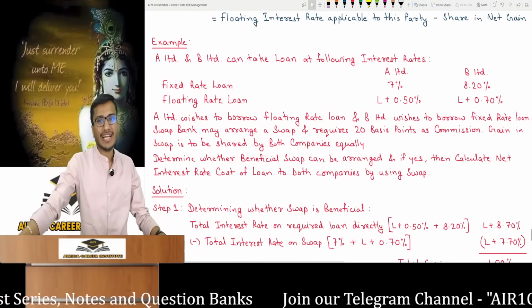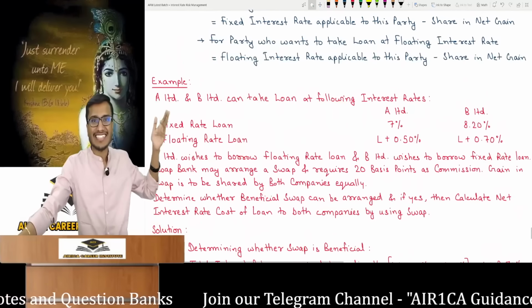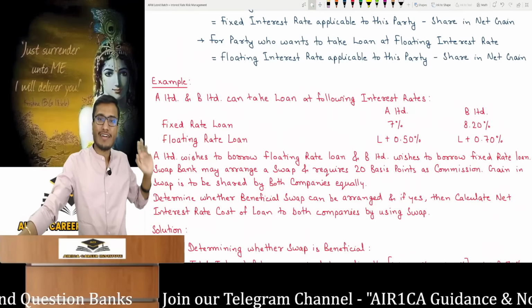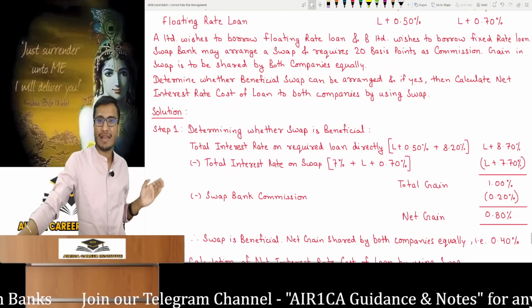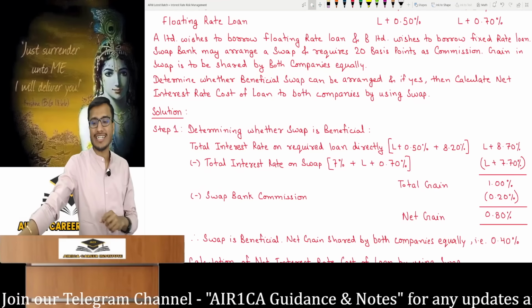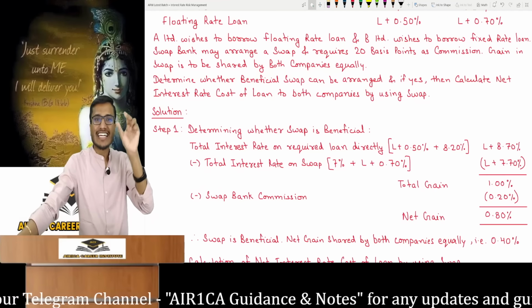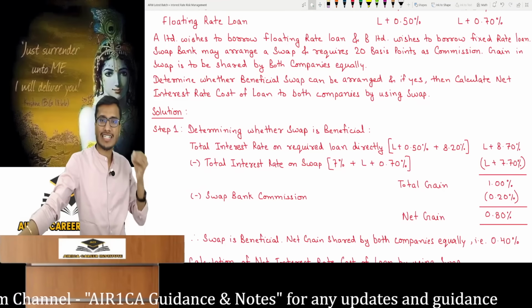A is floating and B is fixed. Total them. If we go through the swap, then consider the other loan's interest rate. A takes fixed, B takes floating. It's total. So a total gain of 1%, but the swap bank will also ask for its commission saying, I also want a 0.20% share. What is the net gain? It is 0.80% and this net gain will be shared equally by both parties, each receiving 0.40%.